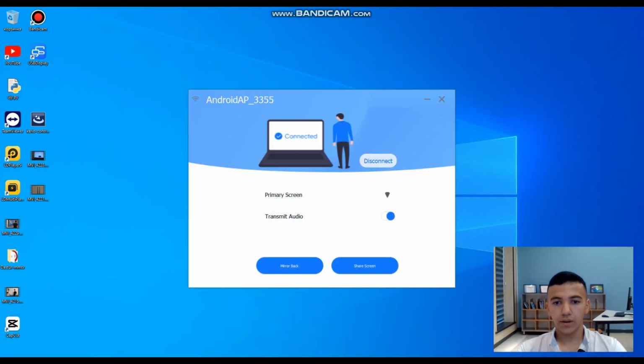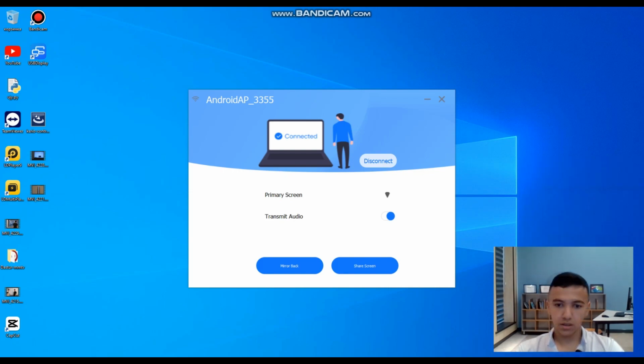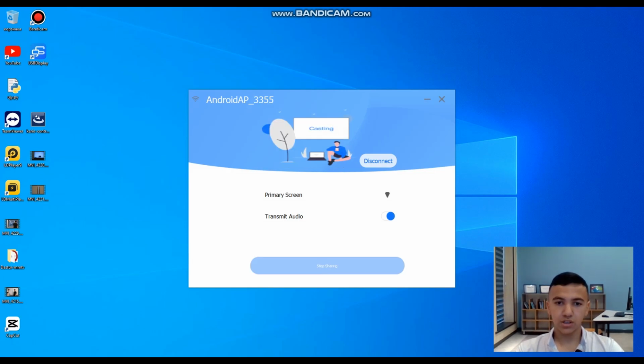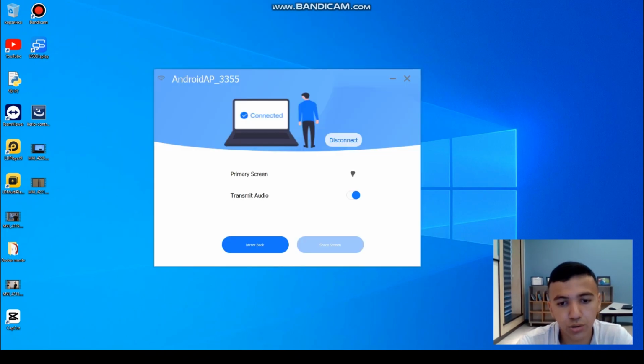Now there are several ways of doing it. We can type the password, the PIN code, but the easiest way is just to connect to the hotspot of the smartboard. So it's Android apps 3355. It's now connected. The password is also shown on the smartboard. If you want to share your screen, for example when you are doing a presentation, you can share it on the smartboard. So this is how you share it, and this is how it looks.